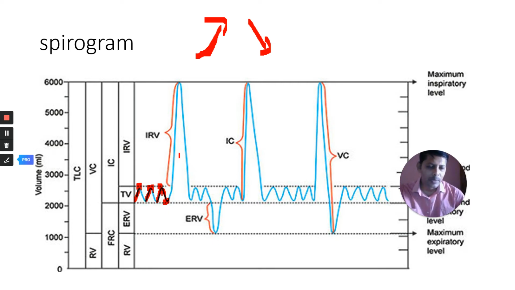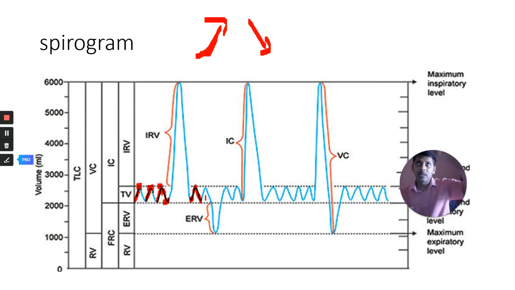Let us first take tidal volume. The volume of air inspired, this is the upward deflection, or expired during normal respiration. Now you are doing normal respiration, inhaling and exhaling.